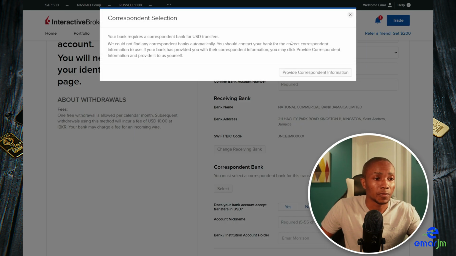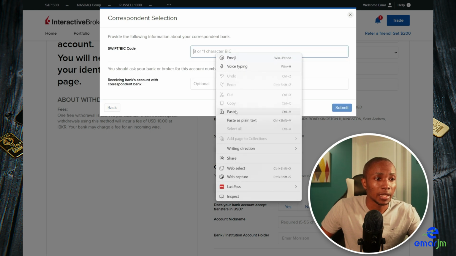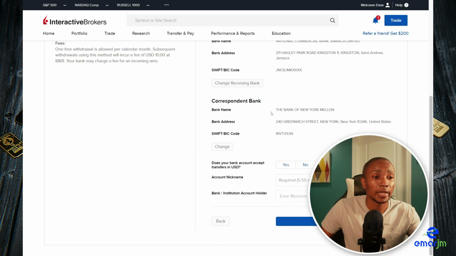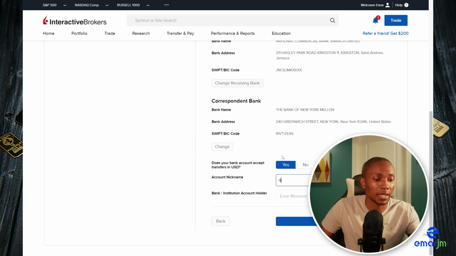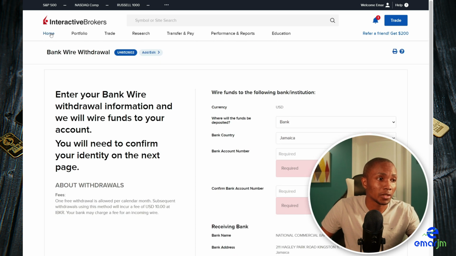So select the corresponding bank again, provide the correspondent information, and then paste the SWIFT code. Now let's select submit, and automatically it populates the information which we saw earlier. Does your bank accept USD transfers? Select yes. Give the account a nickname, say NCB1 or whatever country you're watching this from, and then save banking information. But I don't specify any account number, so it's not going to be saved. So let's go back to the home section.